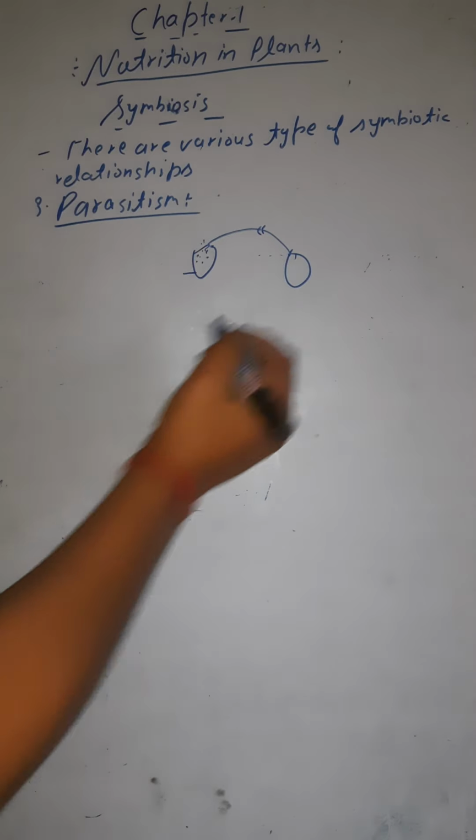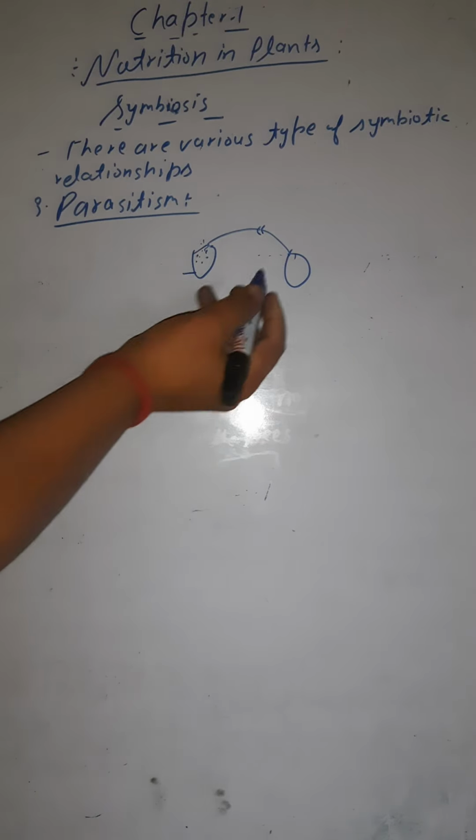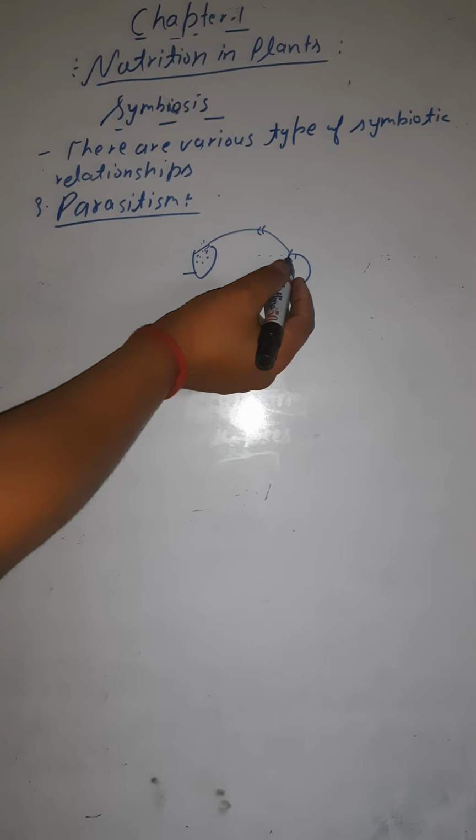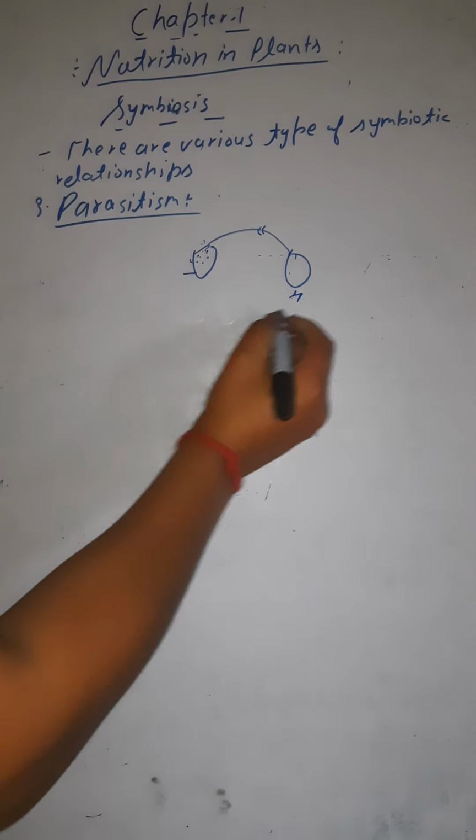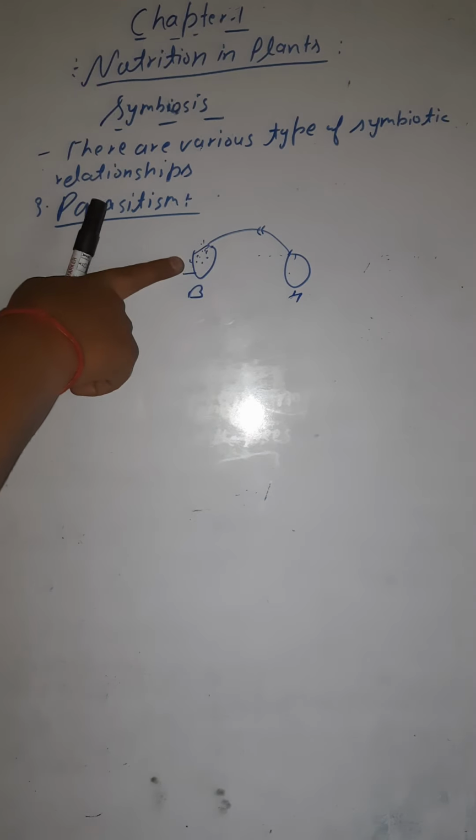So this is getting the blood from the human, and in turn are the humans getting any benefit from the mosquito? No, they are being harmed. How are they being harmed? Because the blood which was in the human being, the mosquito is sucking that blood. So human beings are harmed here, and the mosquito is benefited. One organism gets the benefit and the other organism is harmed.